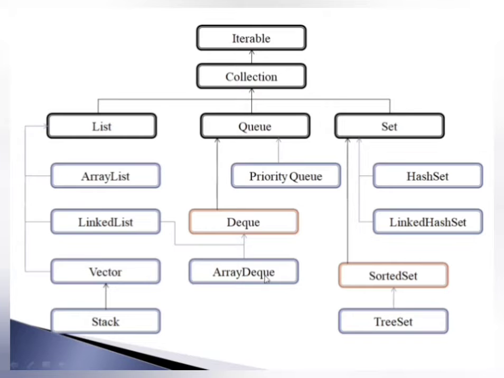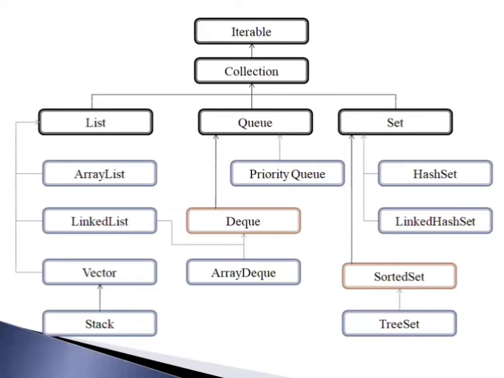Vector class. Then LinkedList and ArrayDeque implement the Deque interface, and PriorityQueue implements the Queue interface, and Deque also extends the Queue interface. Then HashSet and LinkedHashSet implement the Set interface, SortedSet extends the Set interface, and the TreeSet class implements the SortedSet. So that is all about the hierarchy of collection.